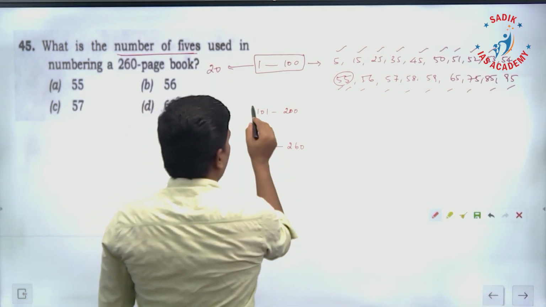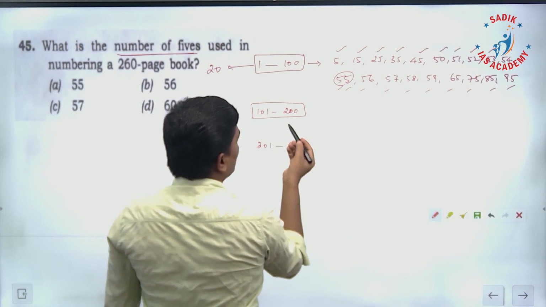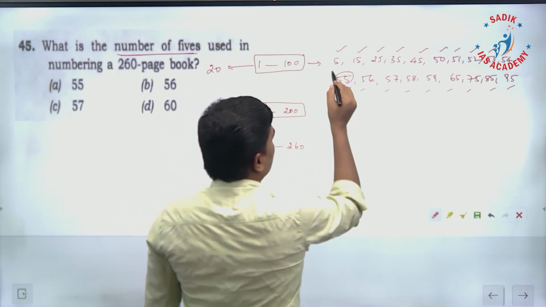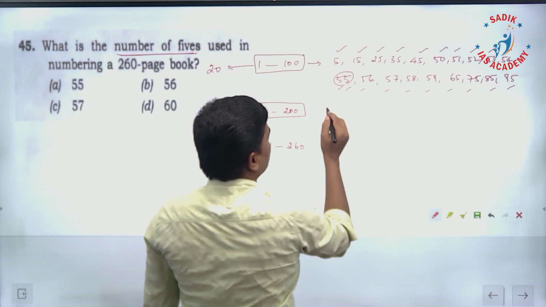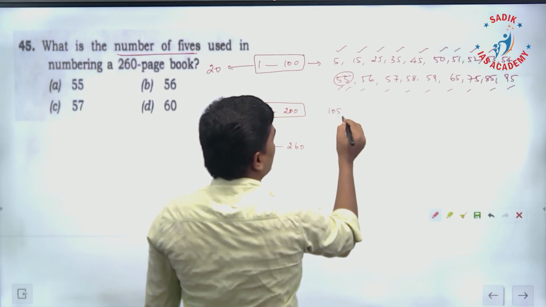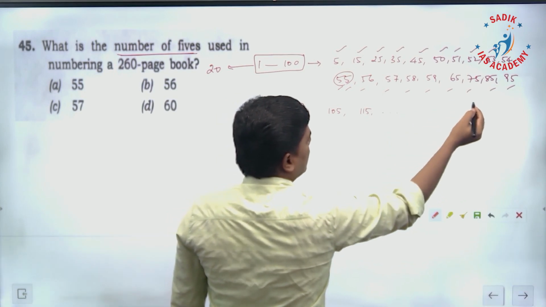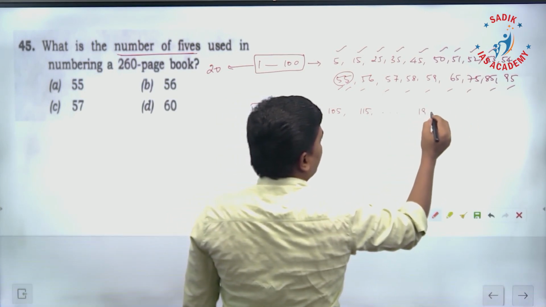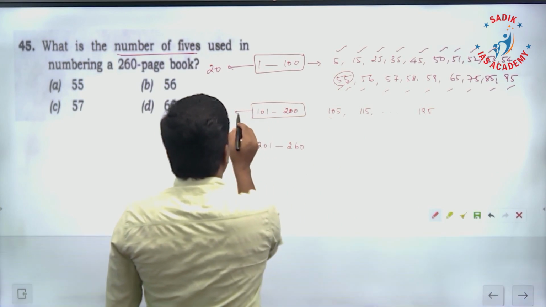The same way from 101 to 200, here we have to put 5 in all these numbers. The first number is going to be 105, and then 115, like this till 195. So here also we will have 20 fives.